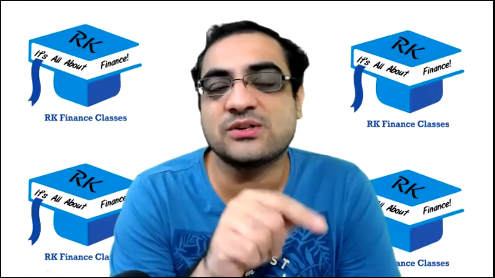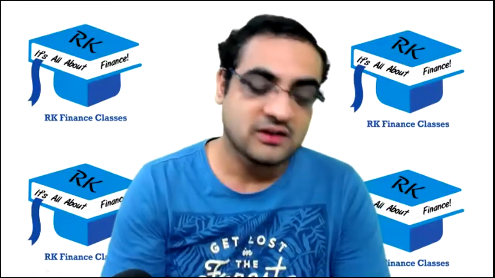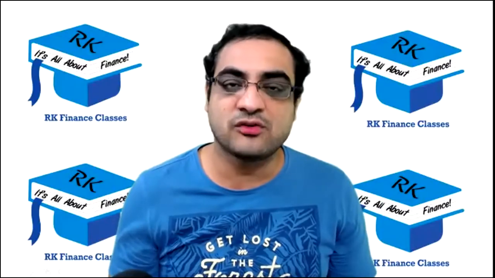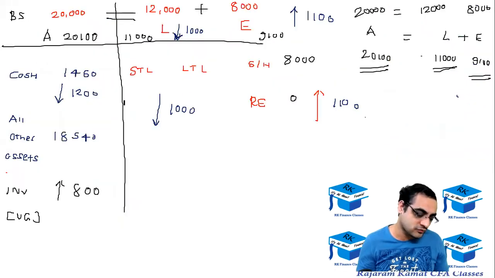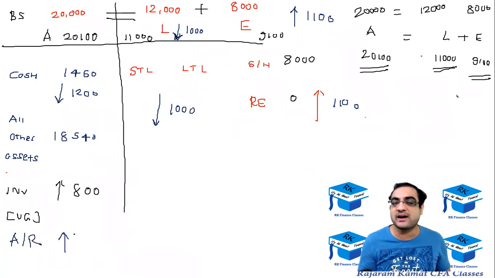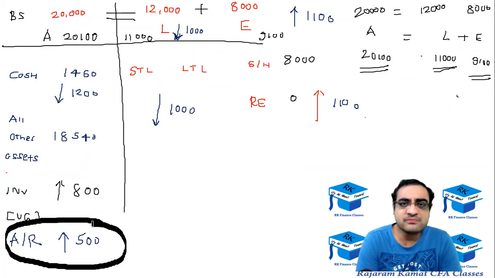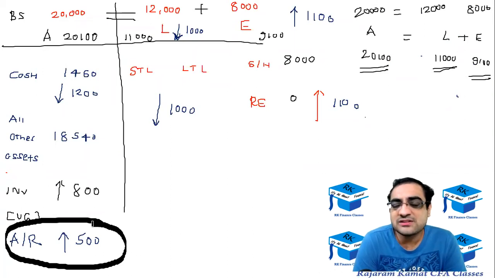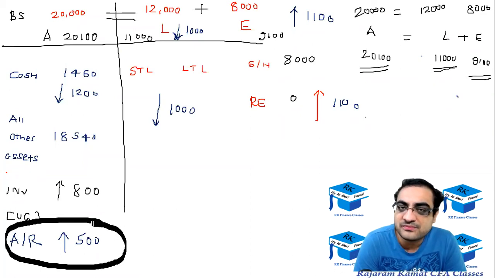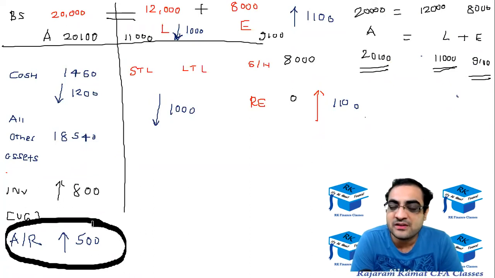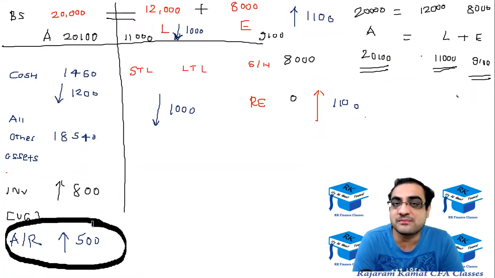So this $500 is your investment, and this is money to be received. Money to be received is also called account receivable. So basically on the investment side, there would be another investment which would be called AR, account receivable, which will increase by $500. This is nothing but the money to be received from the customers to whom you have delivered the product. To 750 customers, you have delivered the product and you already received money from them. But to the remaining 50 customers, you have delivered the product, but unse 500 रुपया आना बाकी है, unse 500 रुपया receive करना बाकी है. $500 is to be received from them.